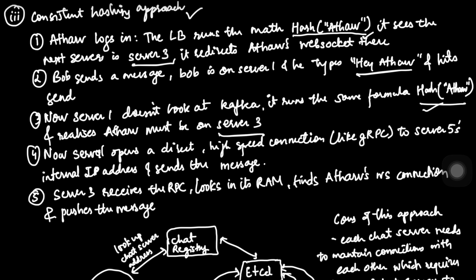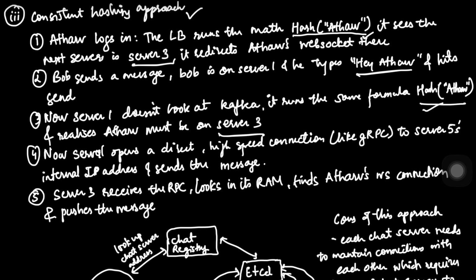Now, because server 1 knows in a deterministic way that it has to reach server 3 and send the message there, server 3 can then send that message to Athar via the available WebSocket connections.